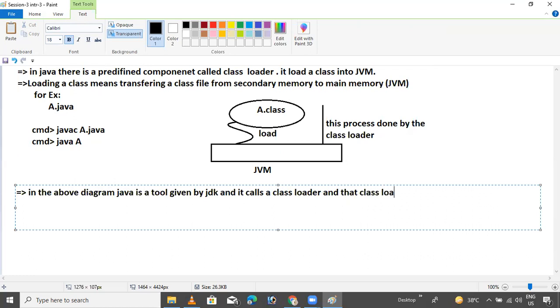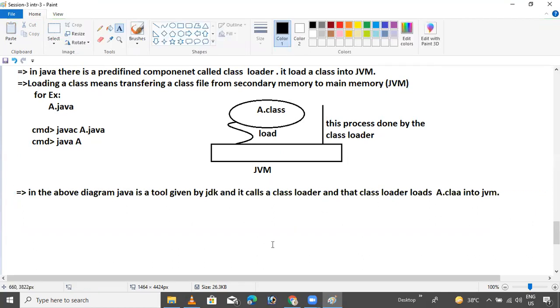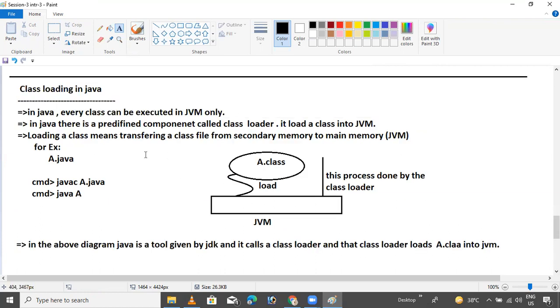That class loader loads A.class into the JVM. That's it. This is the loading of the class into the JVM.